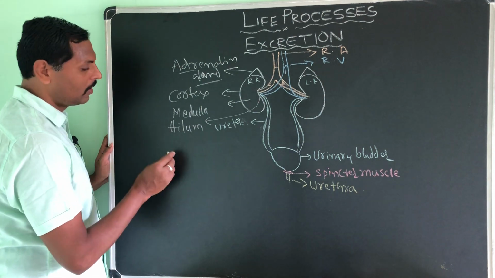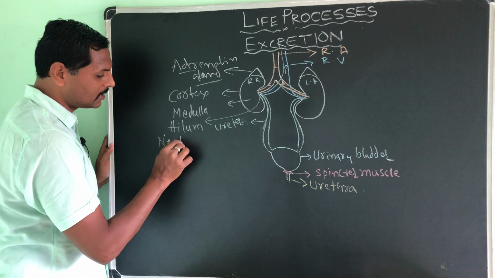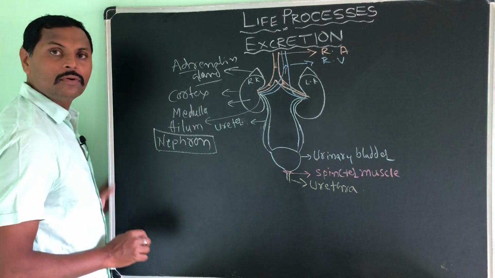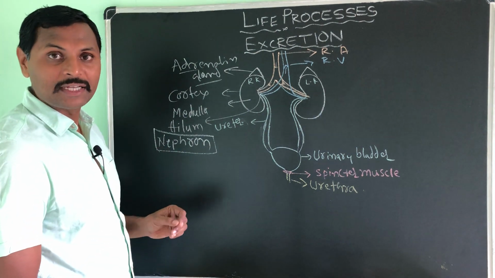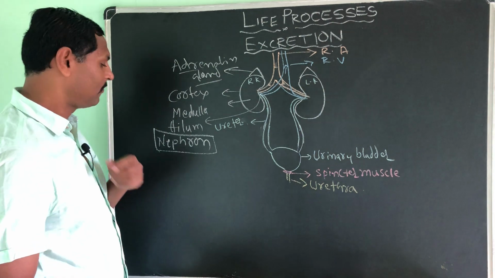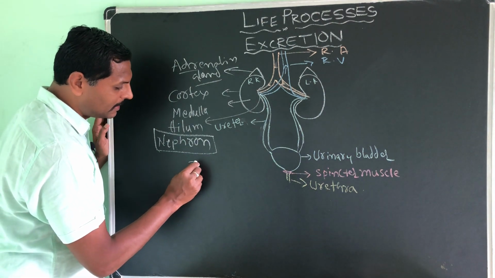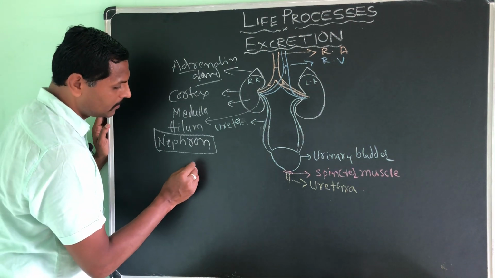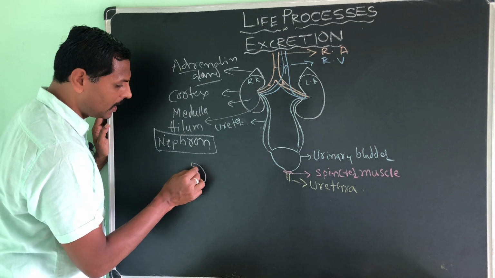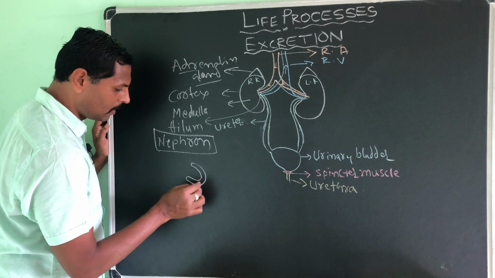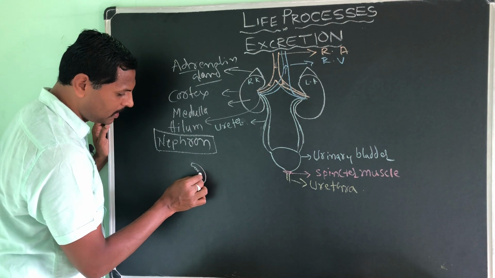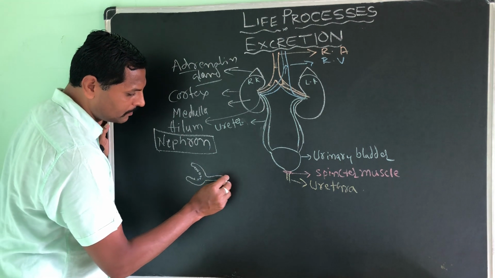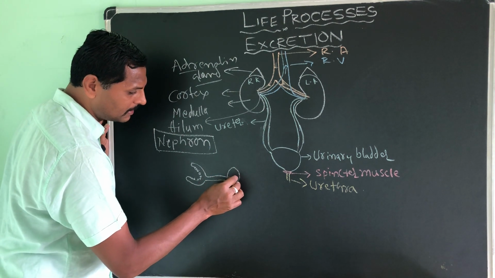Here I will draw the nephron, the structural and functional unit of the kidney. This will be asked in the examination many times: draw a neat labeled diagram of the nephron. See, we will see the nephron. This cup-like structure is called the Bowman's capsule. Here it has so many pores like this, and this continues here,